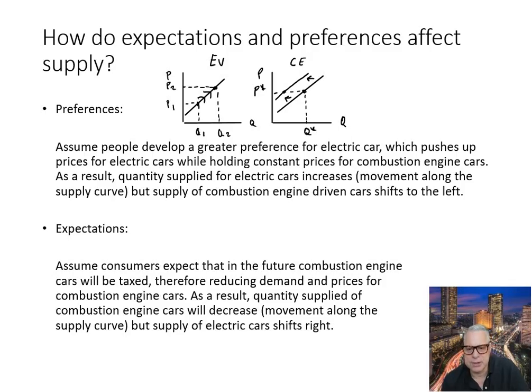Okay, so now what happens here is, so again, let's draw again the two functions. Okay, here we have again, so now we actually start with the combustion engine cars, CV.